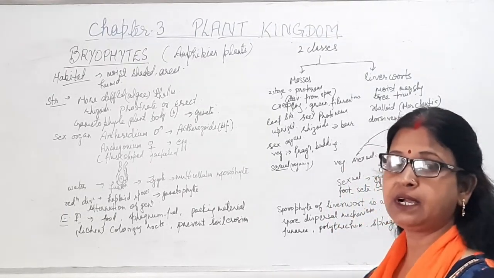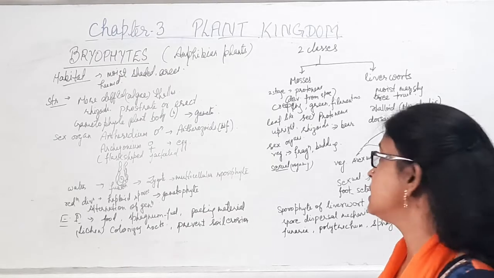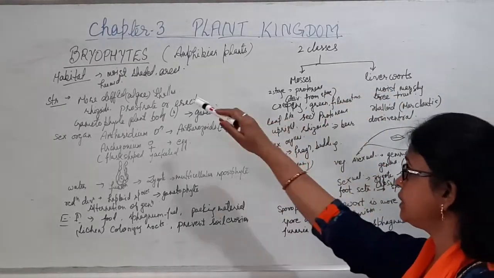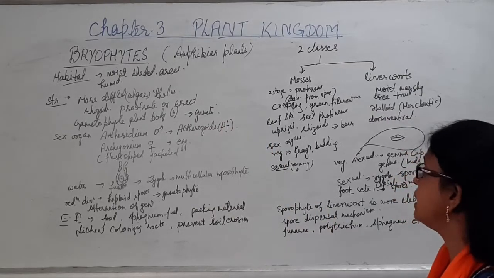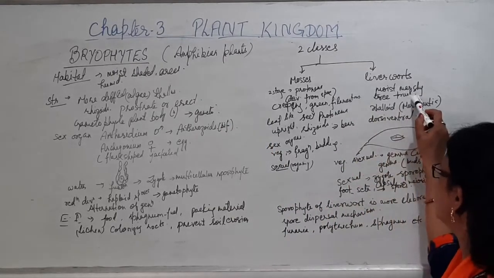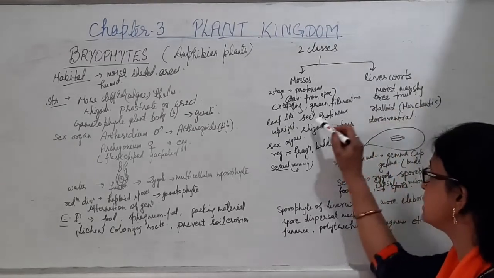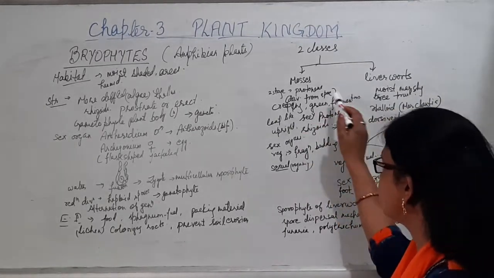Now, bryophyta is divided into two classes, that is mosses and liverworts. Both of them prefer shady areas and humid conditions, and they can also appear on moist, shady areas, tree trunks, etc. Now we'll discuss one by one.